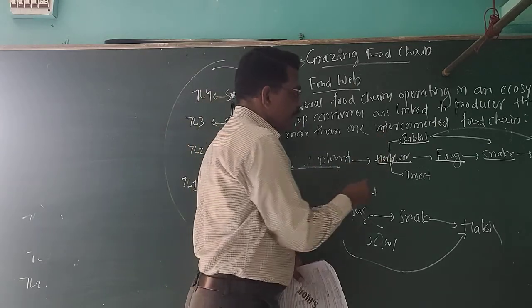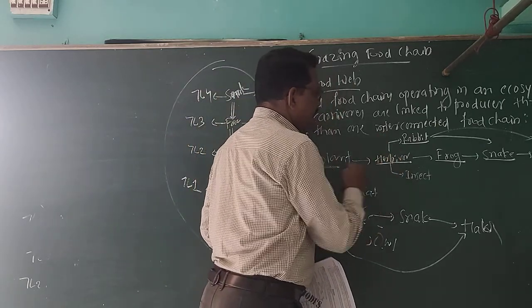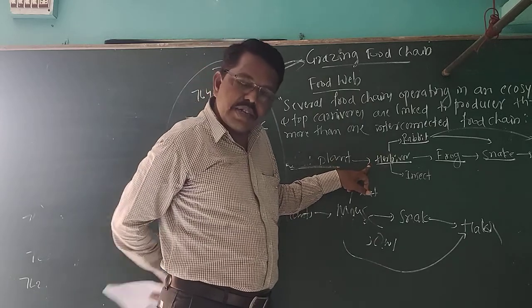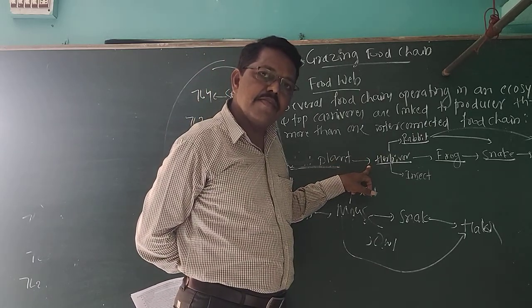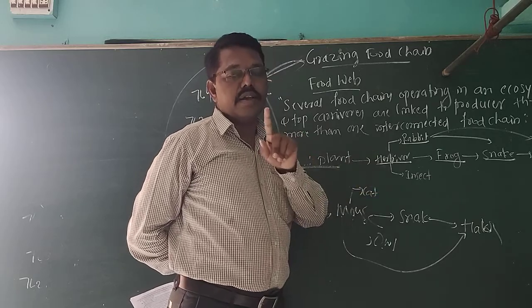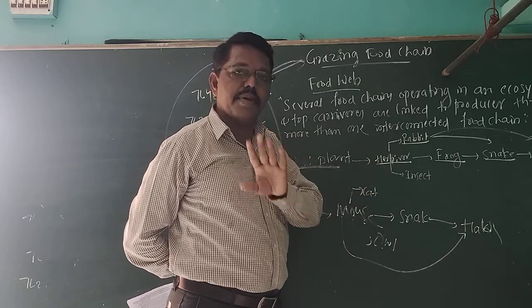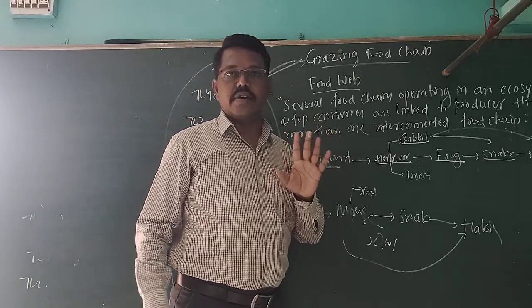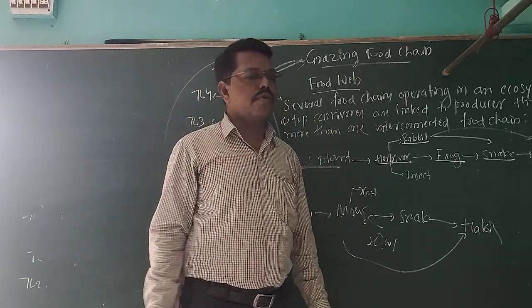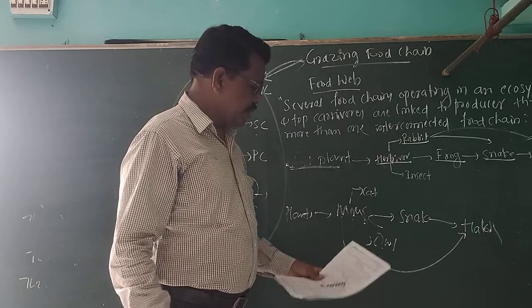Are there only one food chain or more than one food chains present within an ecosystem? If more than one food chains are present within an ecosystem, that is called a food web.